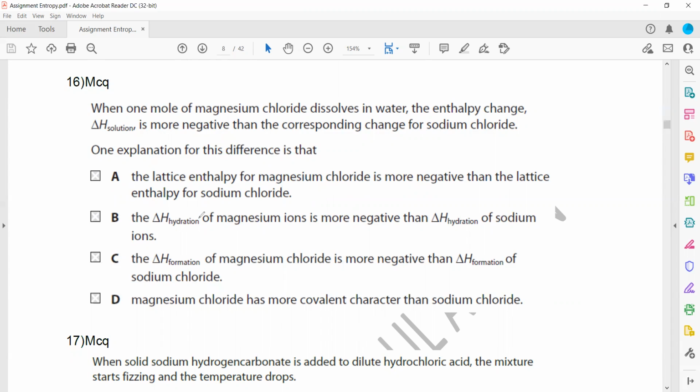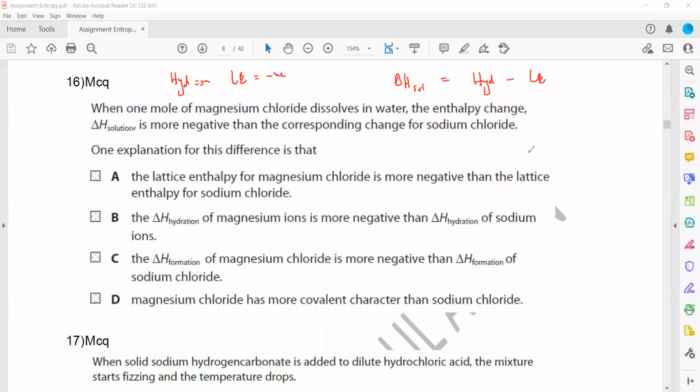Because of the same idea, there is a difference in the lattice energy, but the hydration energy is negative, because the enthalpy of the solution is hydration minus the lattice. But both hydration energy and lattice energy are negative, both are exothermic.